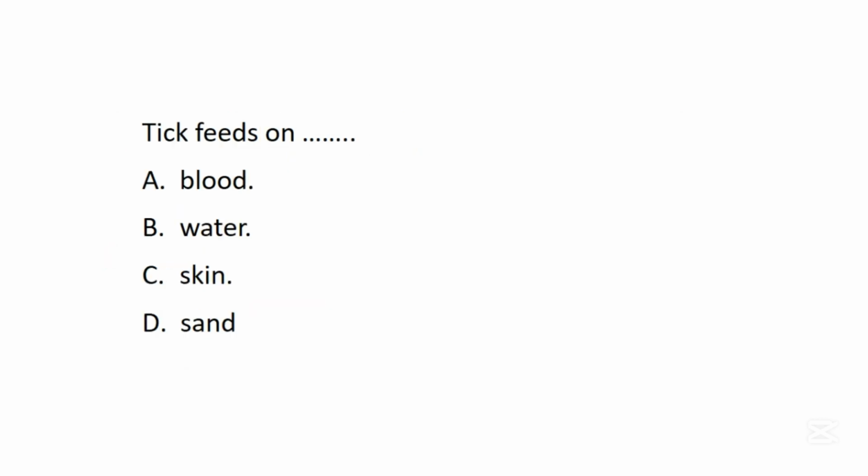The next question says, tick feeds on dash. A. Blood. B. Water. C. Skin. D. Sand. In this question, the correct answer is A. Blood. So tick is an example of parasite that feeds on blood.